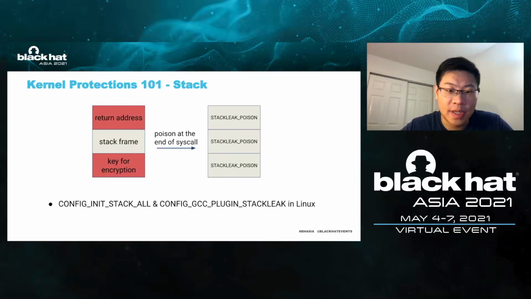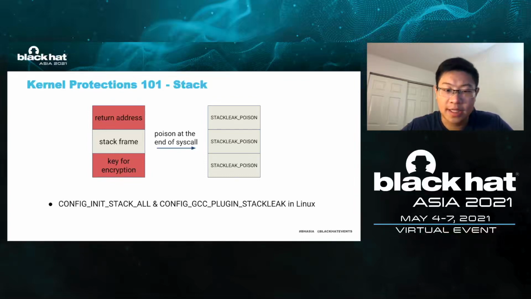Last year, a stack-based information leaking in A2MP of Bluetooth was discovered, basically practicing this idea. To circumvent this leaking, many protections have been proposed. For example, randomize the base address of kernel stack so that the two system calls are not using the same memory region. The two protections I mentioned up here follow another approach, which is to poison the kernel stack at the end of system call.